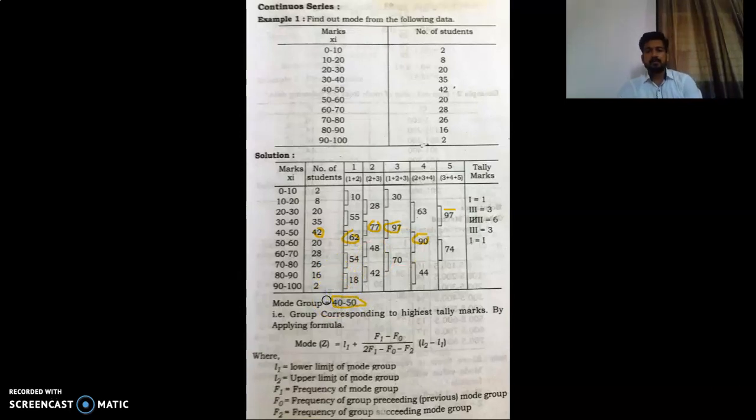Okay, you will have a tally mark, or you can write down the analysis table as well. This is again another method where we have to prepare an analysis table.